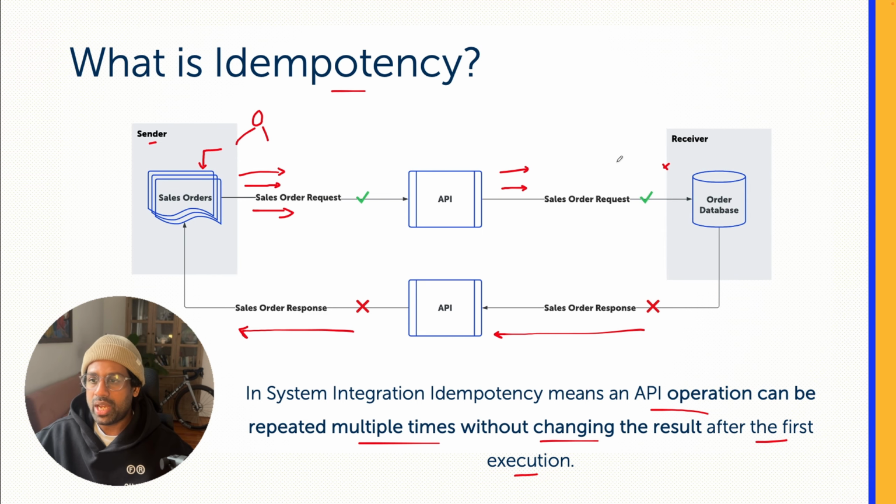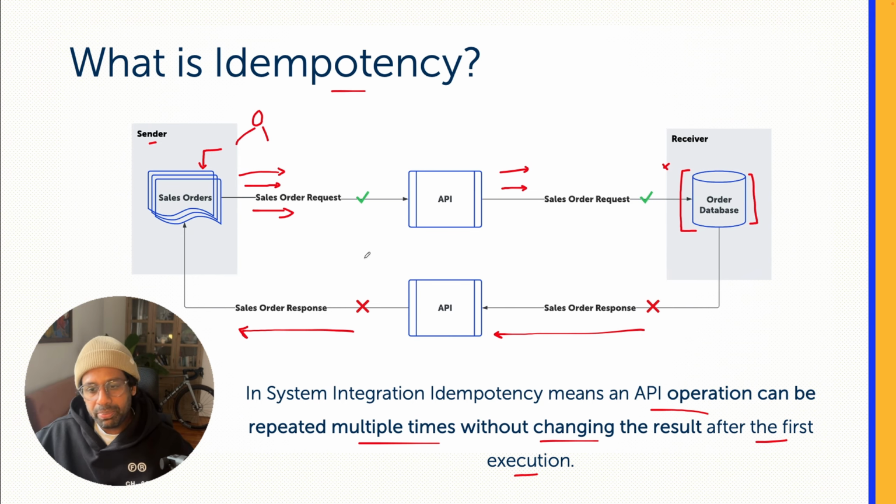That means we are not changing the results in the backend database after the first successful execution of the operation. In this case, the operation is creating a sales order in the backend system. So after the first successful creation of the order, even if we get duplicate requests, we are not changing the results, or creating orders again and again. That is the concept of idempotency.